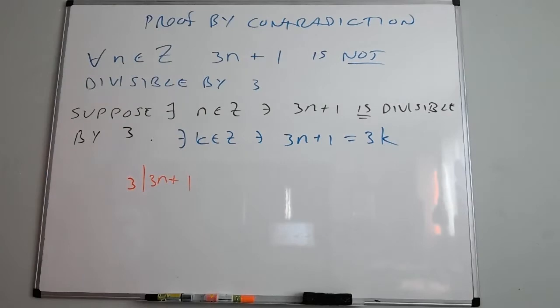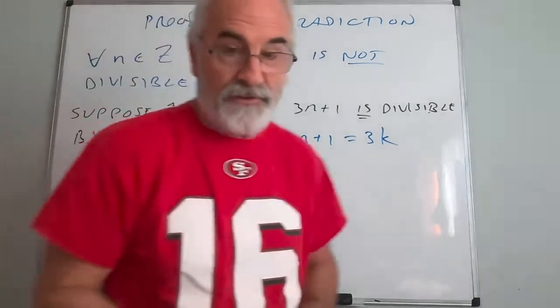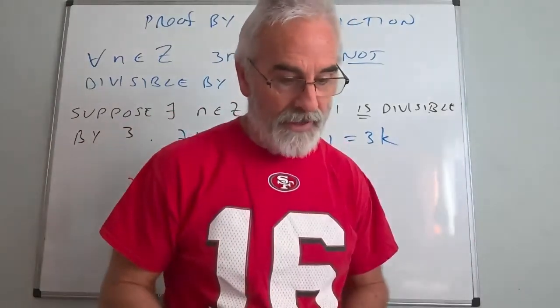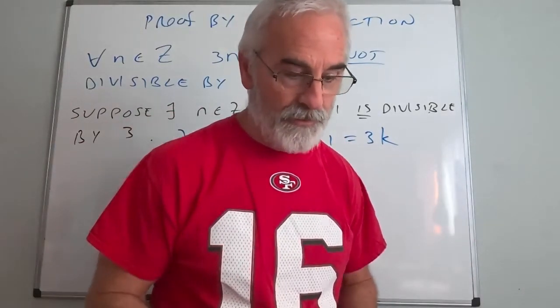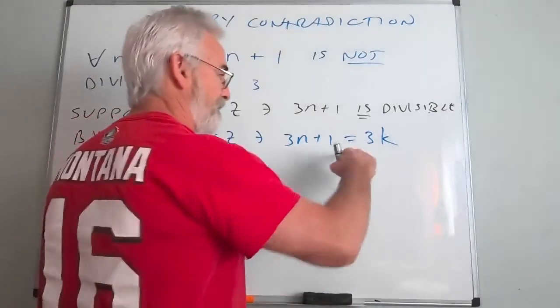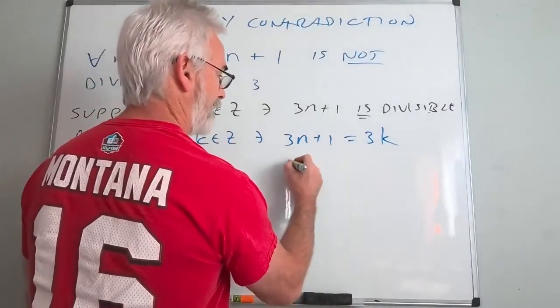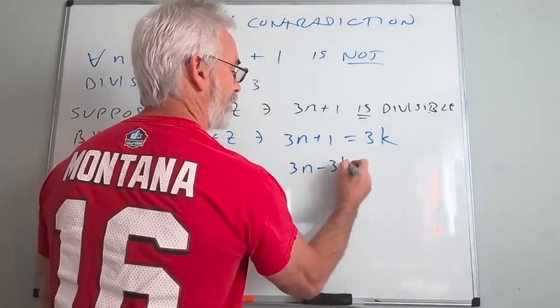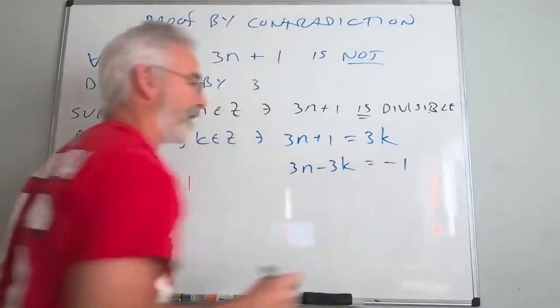Now what do I need to do? I need to show a contradiction. I need to show that k basically doesn't exist. There is no integer k. But the way I'm going to do it is actually really simple. I'm just going to do some simple arithmetic. What if I rewrite this as 3n minus 3k equals -1?